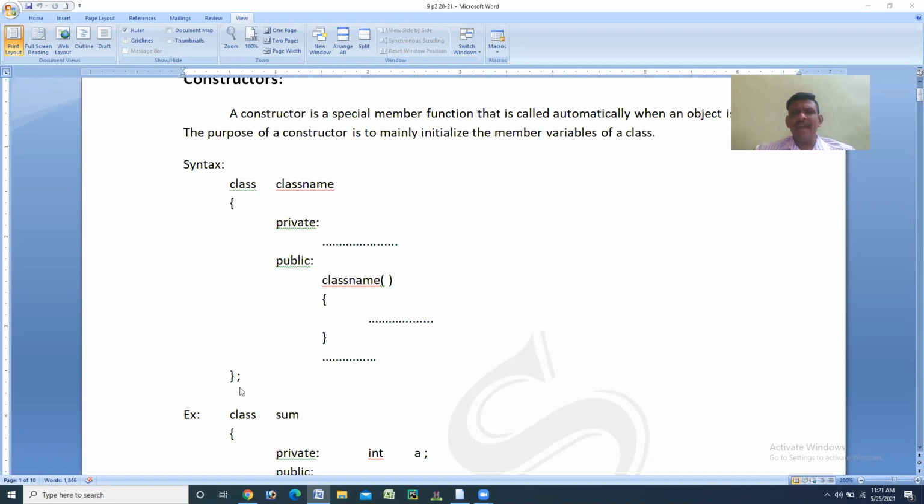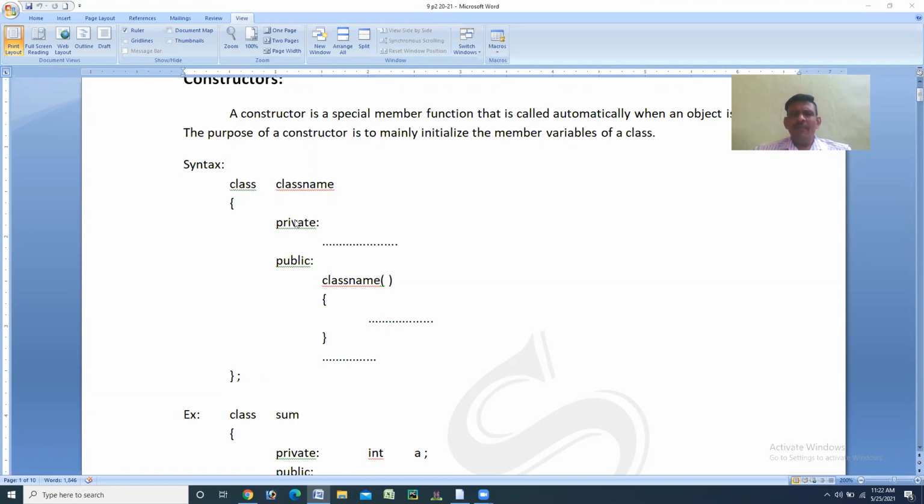This is the syntax of a constructor. In this, if you observe the first word, class is a keyword and the class name is a user defined name.